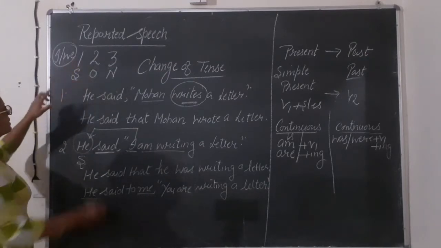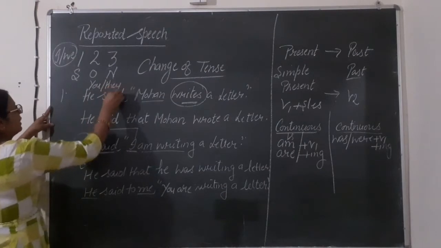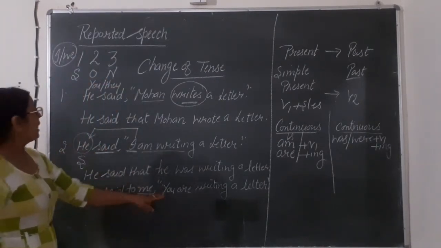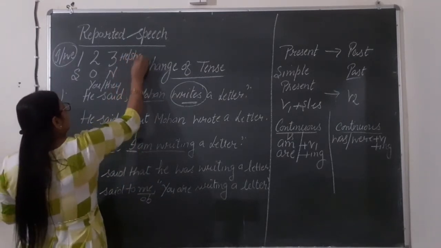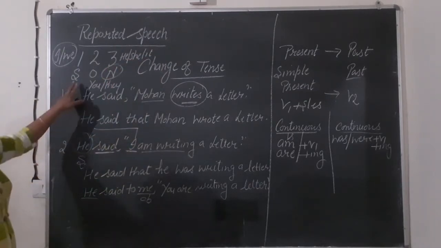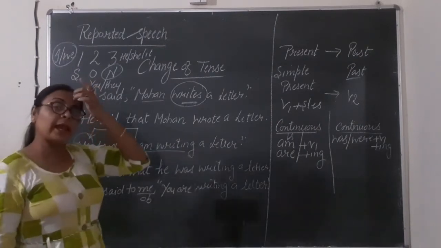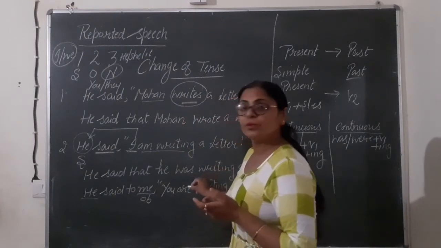And whenever second person is there, that is you and they, they are changed into object. And whenever third person is there, like he, she, it, then there is no change. SON means S stands for subject, O stands for object, and N stands for no change. Right? Now let's see how to do this sentence.